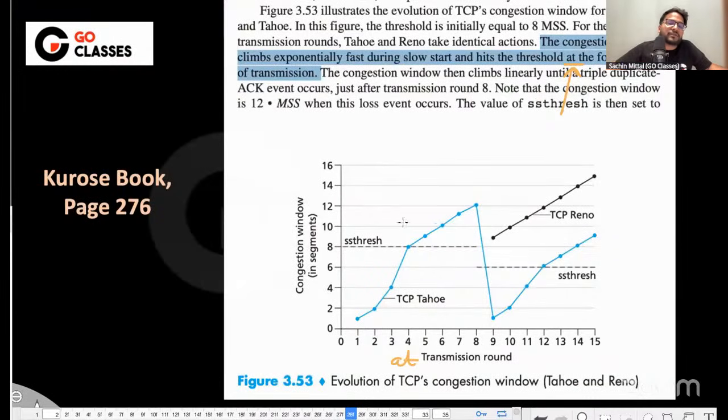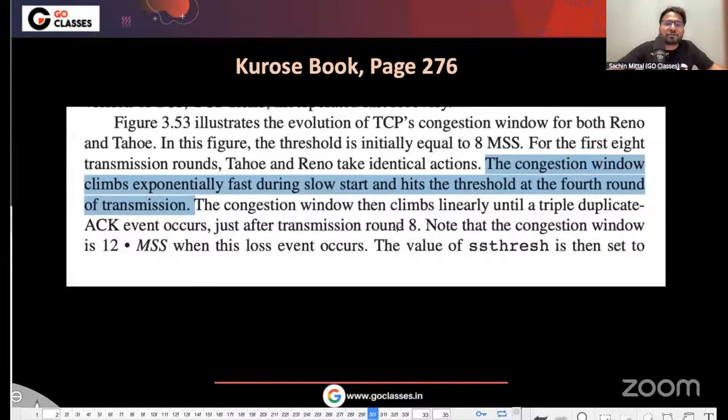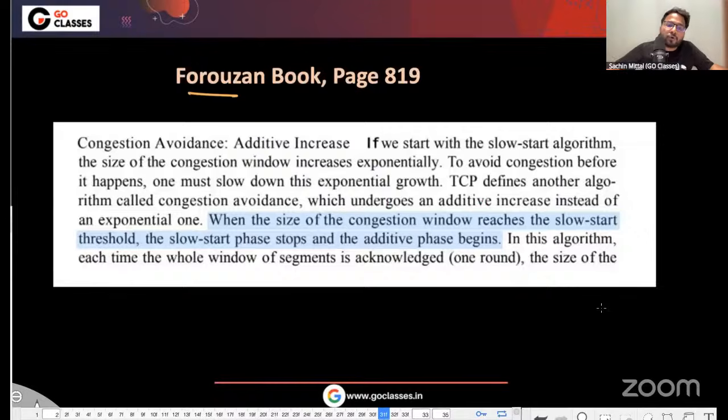At the fourth transmission, this is 8. Also see, in the cross, as I told you, they are talking about it. This is important. They are talking about the fourth round of transmission. In the frozen book also they are saying that as soon as the size of the congestion window reaches the slow start threshold, the slow start stops and it enters into the congestion avoidance phase, right?